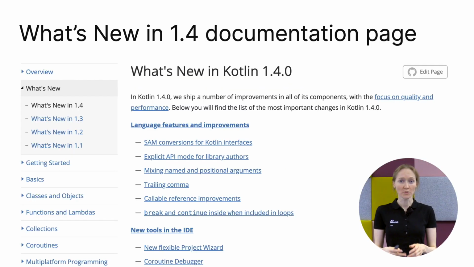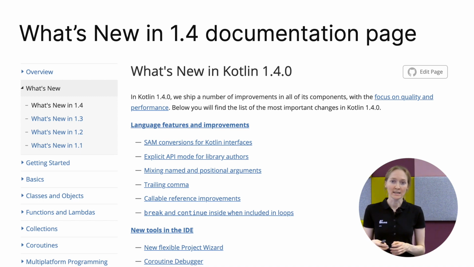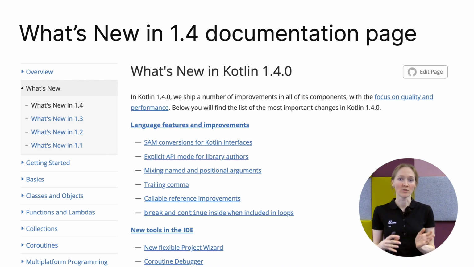Check the documentation page What's New in Kotlin 1.4. It contains many details about the features in the release, including the topics that I've covered in this talk.